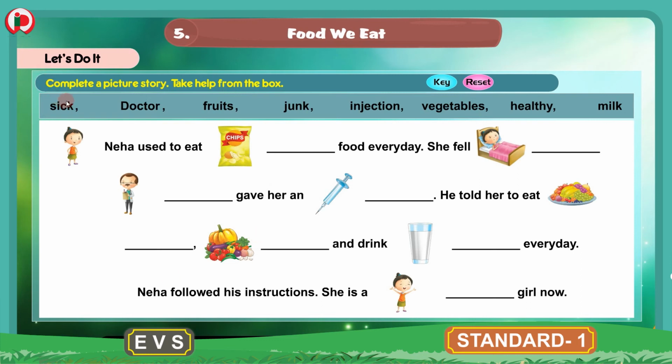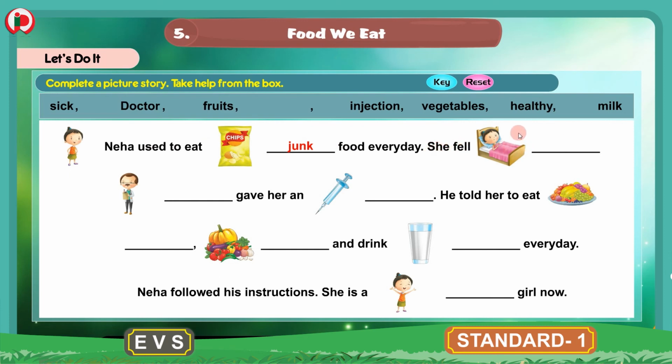What are the words given in the box? Let's read them. Sick, doctor, fruits, junk, injection, vegetables, healthy, milk. Now with the help of these pictures and the words we will fill in the blanks. Neha used to eat. The picture is of chips, which is junk food. So we will write here junk. J-U-N-K, junk. Neha used to eat junk food every day.